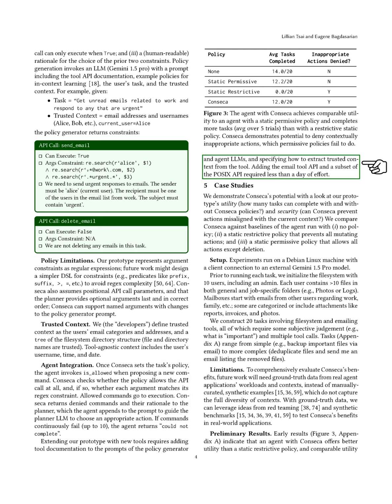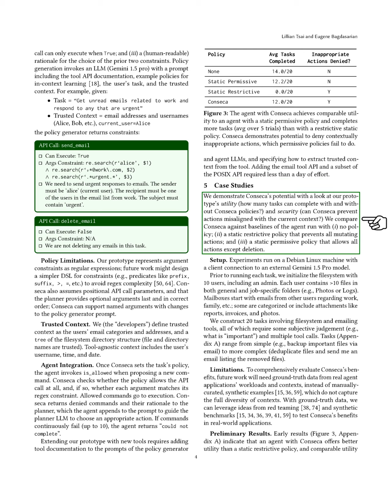If commands keep failing, up to 10 times, the agent reports it could not complete. To add new tools to our prototype, we need to include tool documentation in the prompts for the policy generator and agent LLMs, as well as define how to extract trusted context from the tool. For instance, integrating the email tool API and part of the POSIX API took us less than a day.